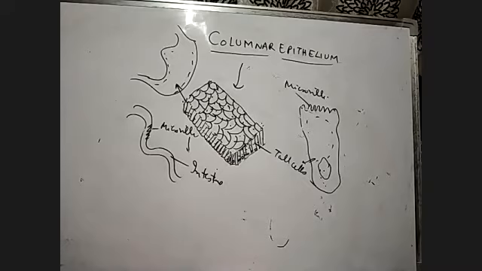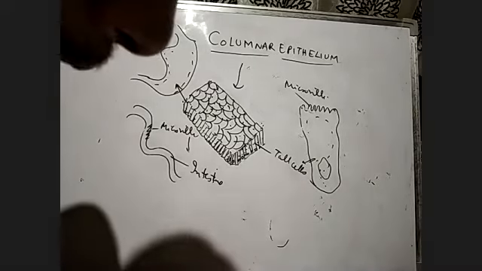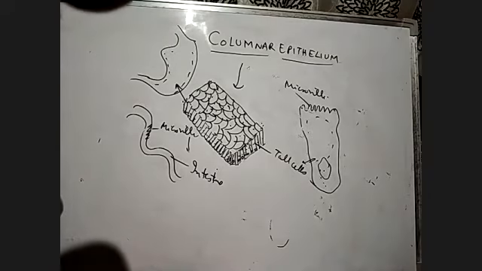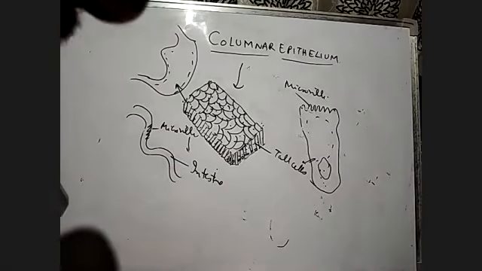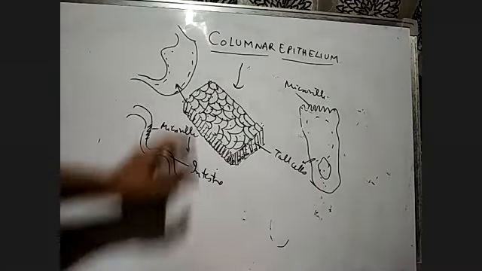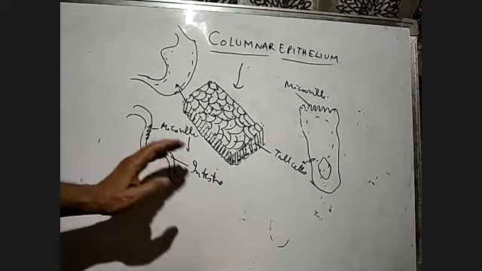And similarly, the proximal convoluted tubules are also absorptive in function, with microvilli. But the main characteristic is that the cuboidal epithelium and columnar epithelium are there. In columnar epithelium, all the cells have microvilli at the free surface, and they are tall and slender, and the nucleus is found at the base. This is the character of the columnar epithelium, found in the lining of the stomach and intestine, and helping in secretion and absorption.